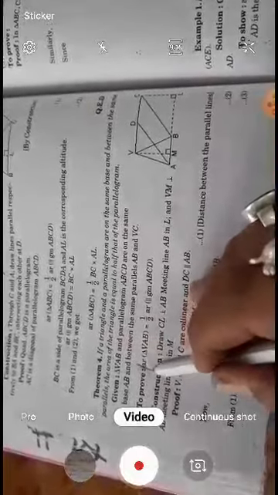There is no proof for this, you only have to study its application. Area of triangle VAB is equal to half of parallelogram ABCD. This is the parallelogram.